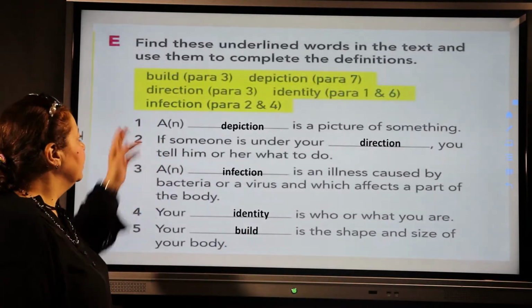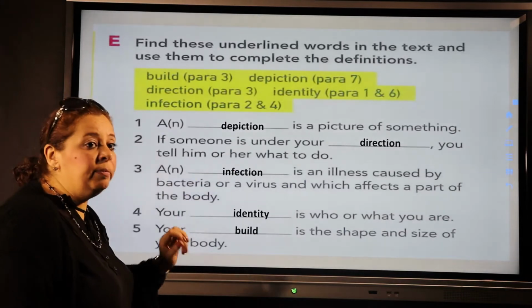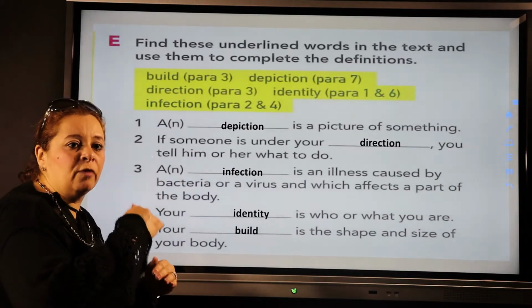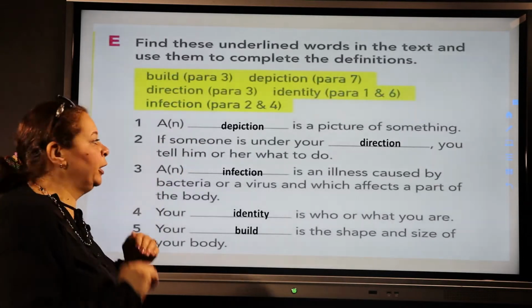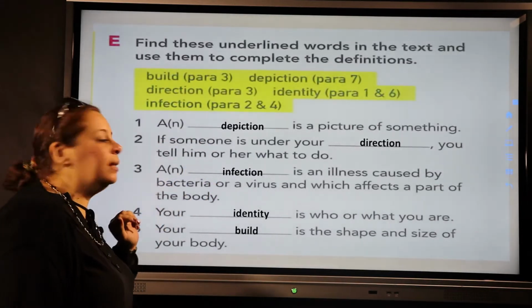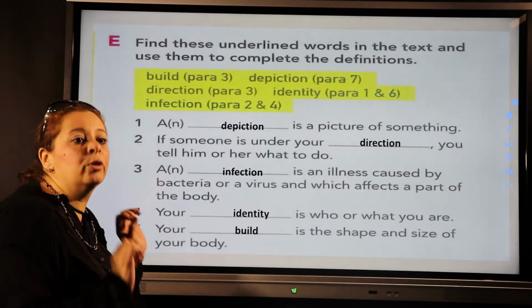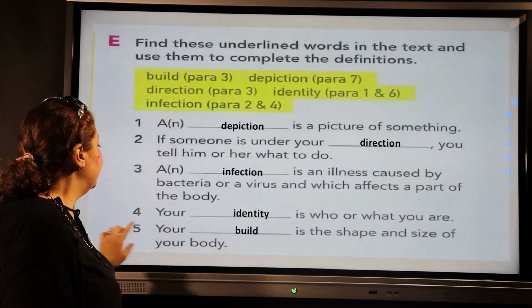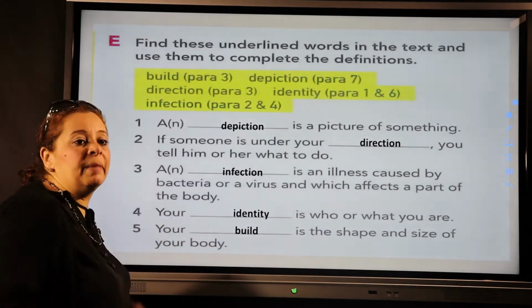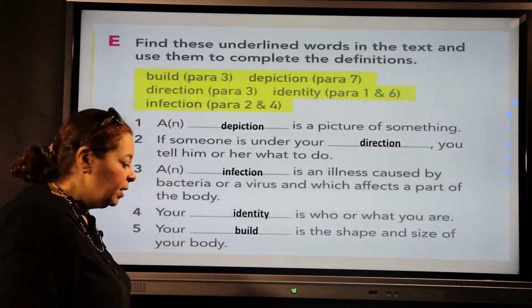So again, depiction, a picture of something. Direction means that you are under the supervision of someone who is older than you. Number 3, infection, a disease or an illness. Number 4, identity, your personality, your character, okay? Number 5, build, the shape and the size of your body. How do you look like, okay?